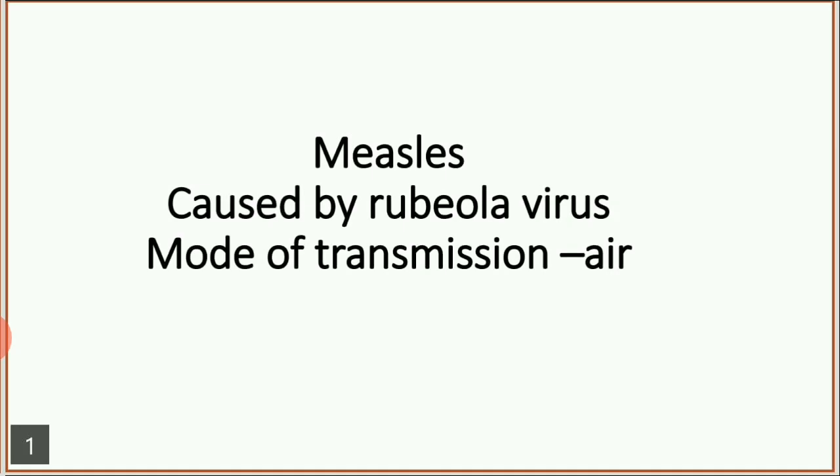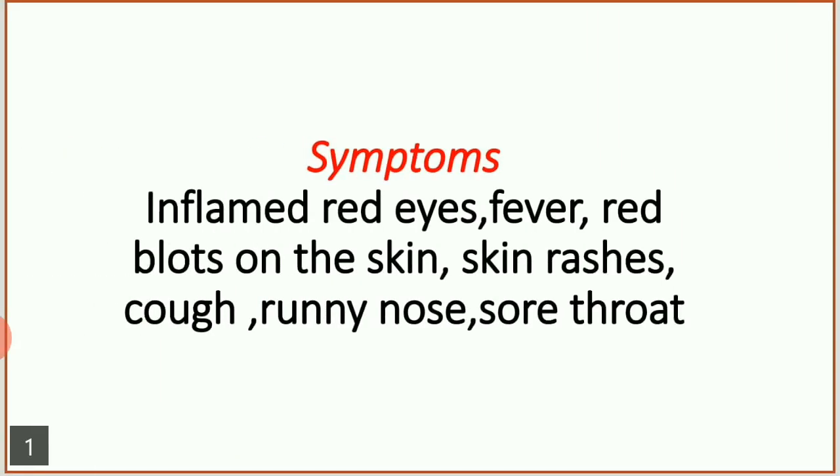Some symptoms of this disease are sore throat, inflamed eyes, fever, and red blotches on the skin. So, this red blotch indicates that the person may get the measles disease. A skin rash occurs, cough and runny nose also occur. So, measles can affect a human being, and he may suspect it by seeing the red spots on his skin.